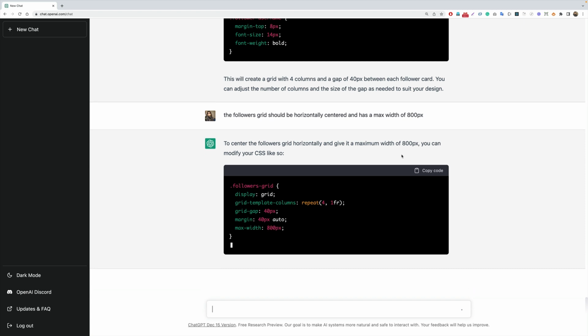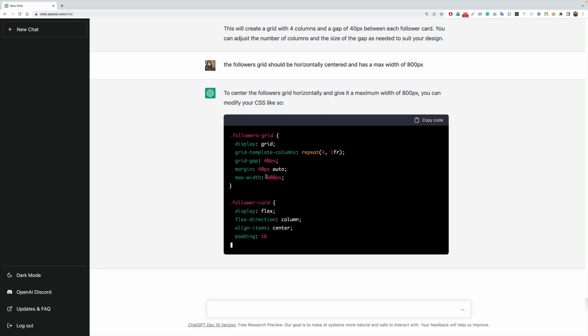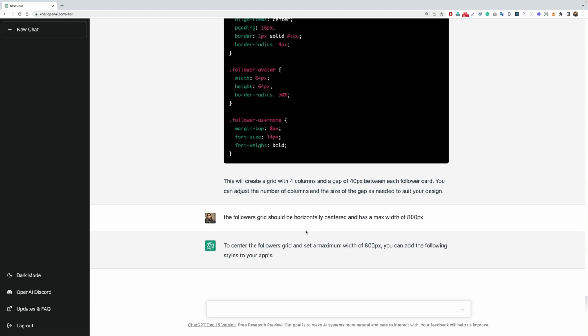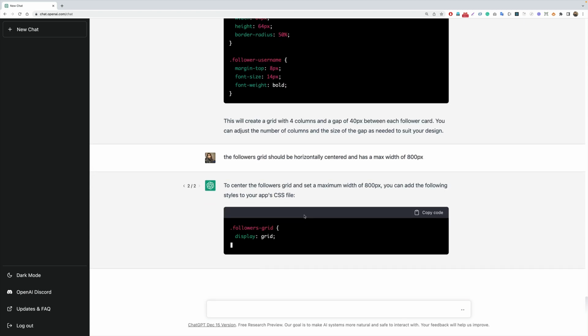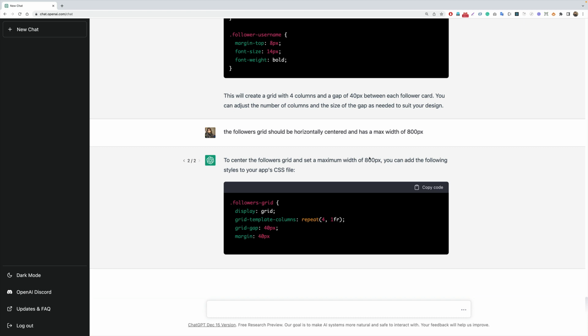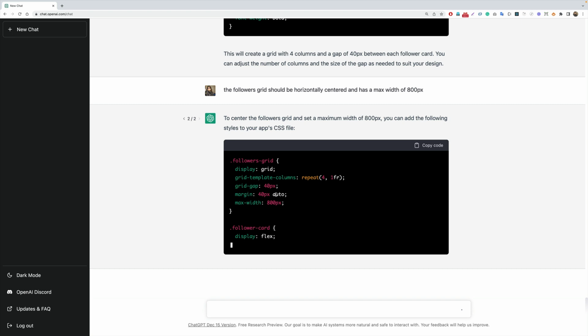But for those of you who don't know how to give it a max width of 800 pixels, you can simply again copy and paste all the code. And we see that sometimes we get this network error. So what we can do, we can simply regenerate the response, I suppose. So we can simply click on regenerate the response and it would answer us again. So it says that to center the followers grid, we need to set a max width of 800 pixels and we need to add a margin of 40 pixels and auto.